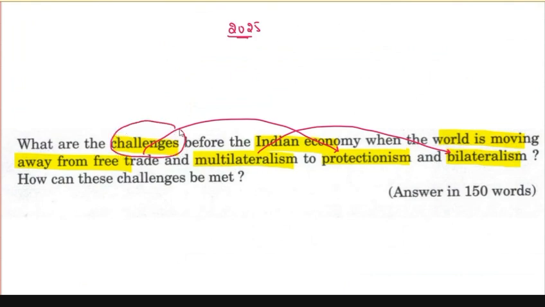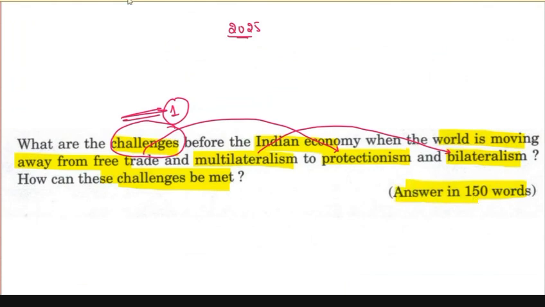So when the world is moving away from free trade to protectionism and from multilateralism to bilateralism, what are the challenges which India is facing? That's the first part of the question. Second part of the question is how can these challenges be met? That is, whatever challenges are coming, how can we meet these challenges? What should be India's strategy to counter those challenges? The question has to be answered in 150 words.